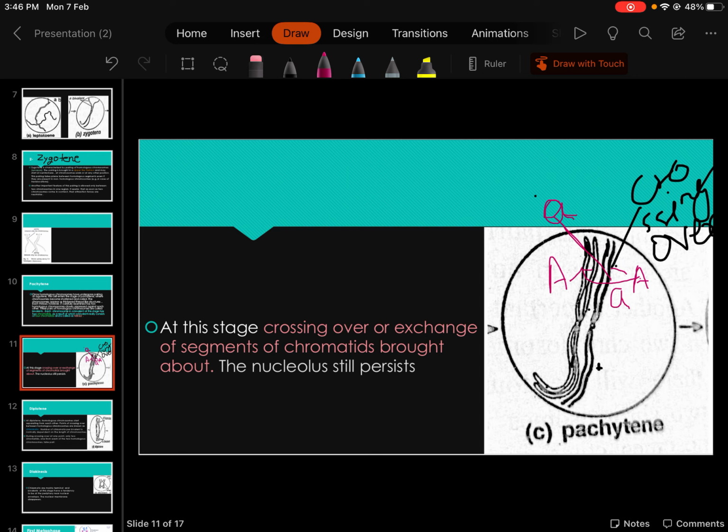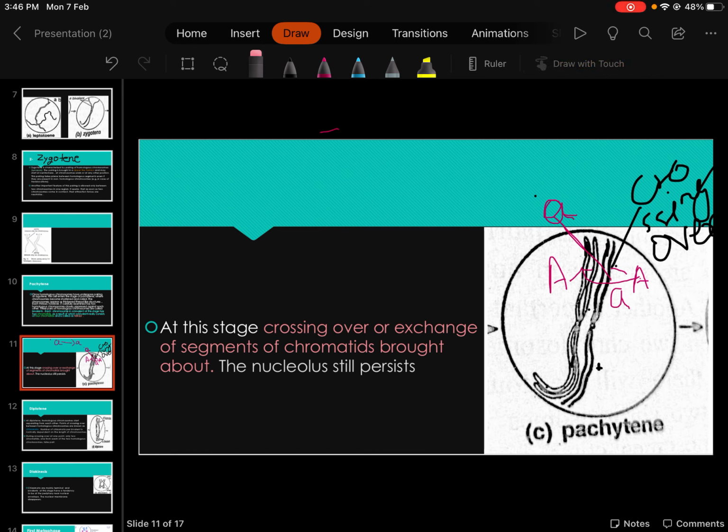So by the process of crossing over, one allele can be transferred to the respective homologous chromosome and the other allele will come to this chromosome. A will go here and from here a will go to the other chromatid. This is called crossing over and this is very important.